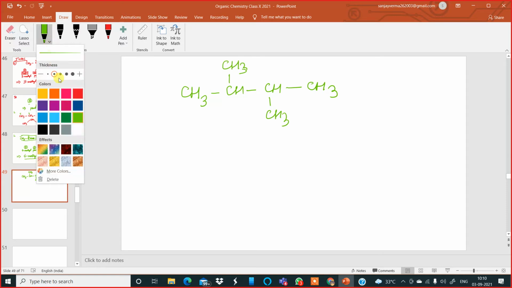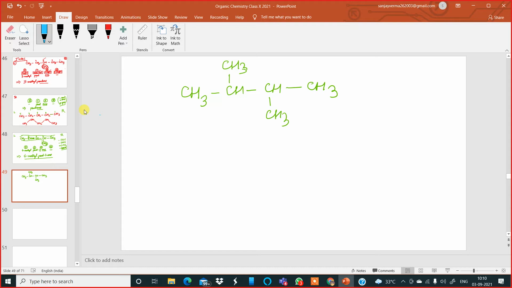Now, what is the longest chain of carbon atoms? If you say 5, you are wrong. It is not 5. It is 4. The longest chain of carbon atoms is 4. There are 4 carbon atoms in the longest chain.